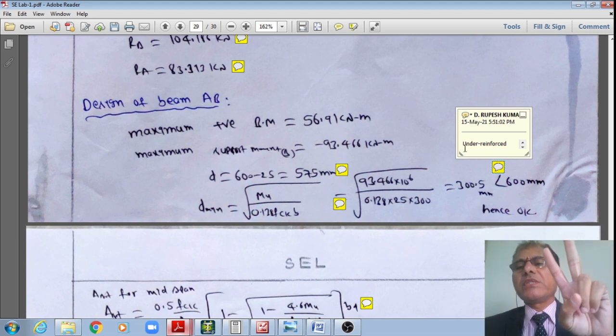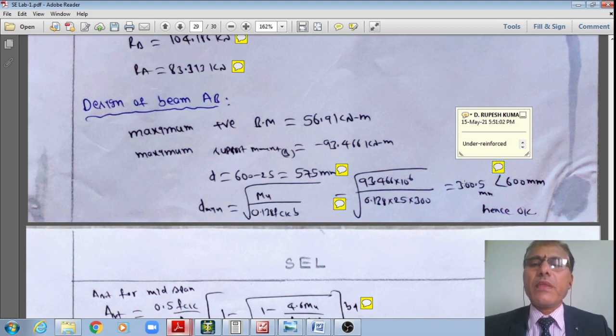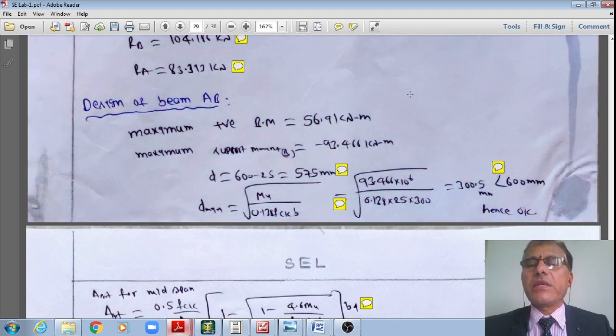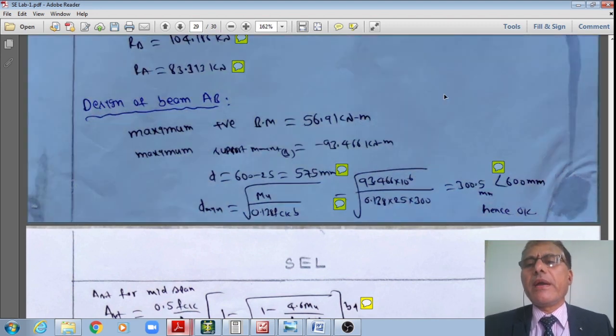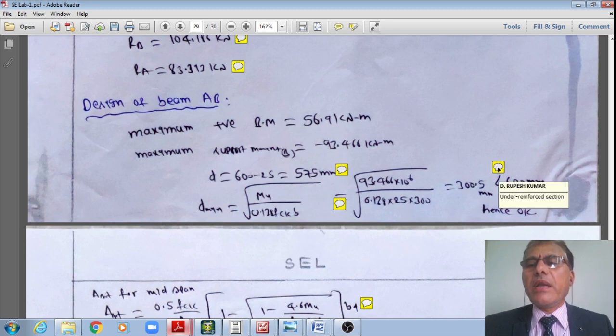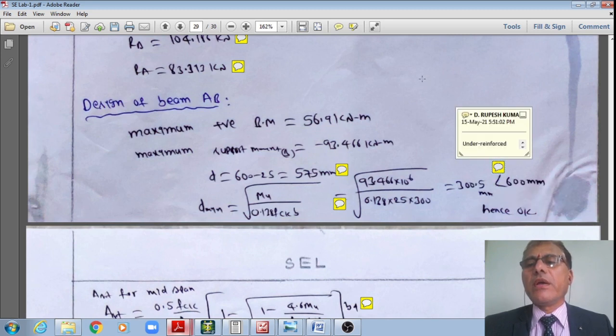Then the second conclusion is that here the concrete provided is much more than that required for the balanced section. Therefore, the section is now acting as an under reinforced section, meaning the steel is not stressed to the maximum permissible stresses. Because more concrete is provided, this is the under reinforced section.